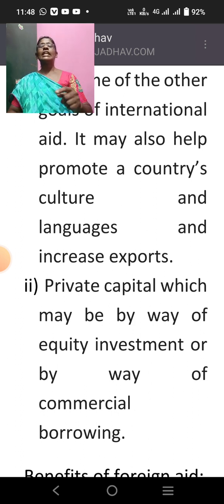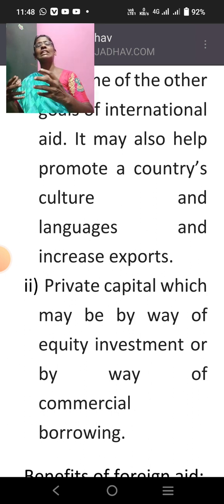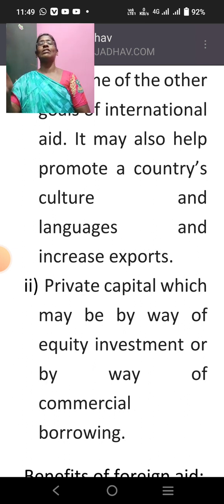They do not give us any loan or financial aid or grant directly, but they invest their money in our companies' equity capital. They buy our equity shares. So funds come inside our country to develop our business, ultimately leading to the nation's economic development.